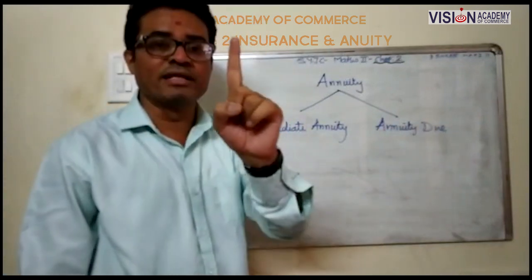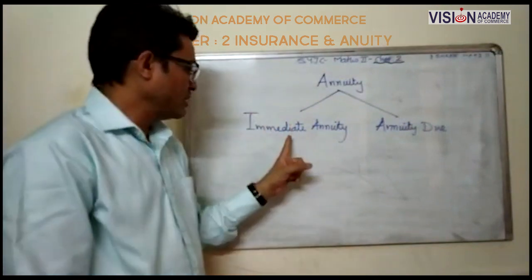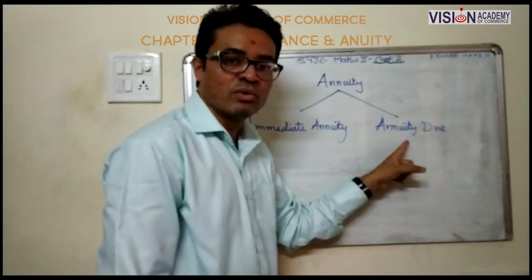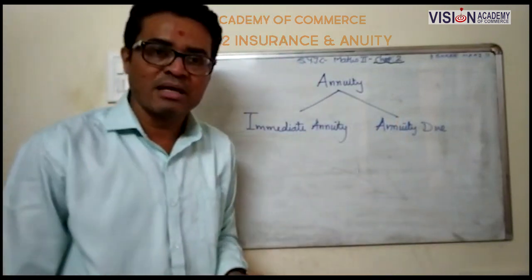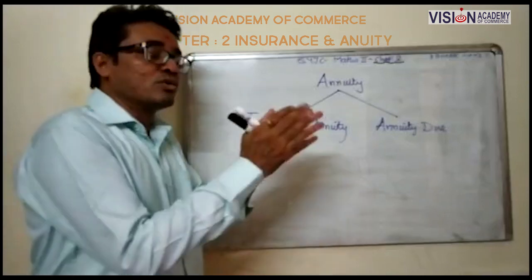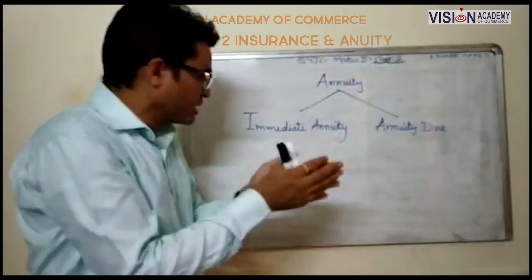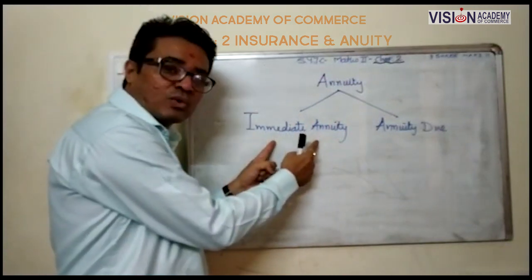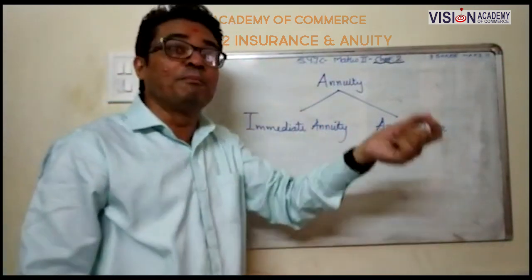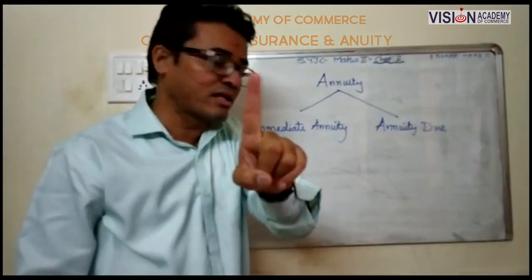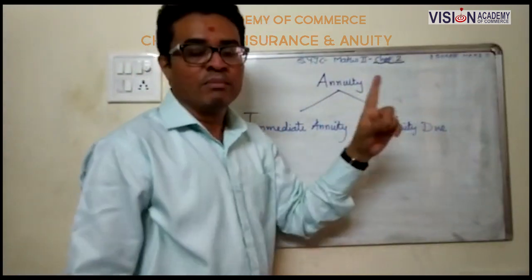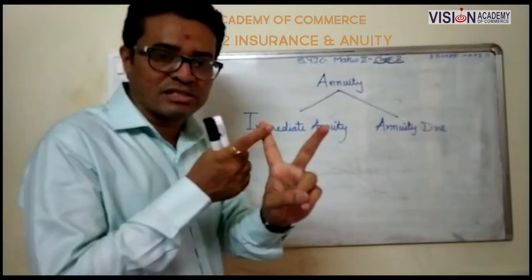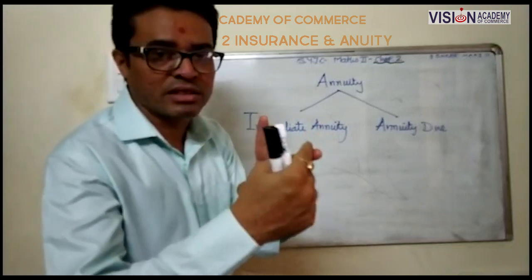For example, you can invest in December, immediate annuity. You invest in January, annuity due. अगर आपका मंथली बेसिस पे है, if you invest on the last date, 30, 31 whatever, so अगर लास्ट डेट पे आप इन्वेस्ट करते हो, that is immediate annuity. If you invest in the beginning of the month, first date, that is the annuity due. Means always you have two options to invest. Either you may invest in the beginning, or you may invest in the end.